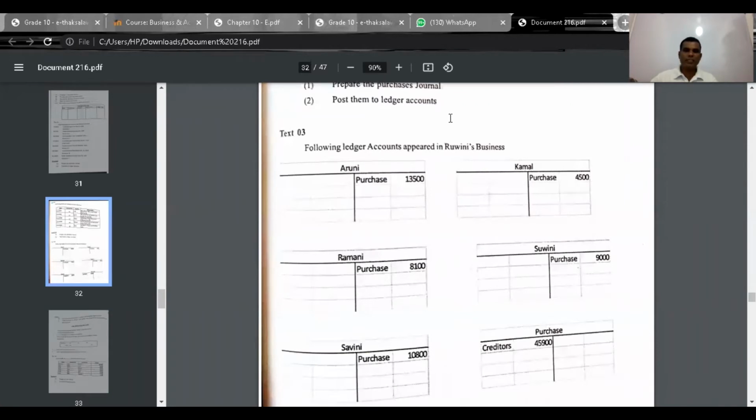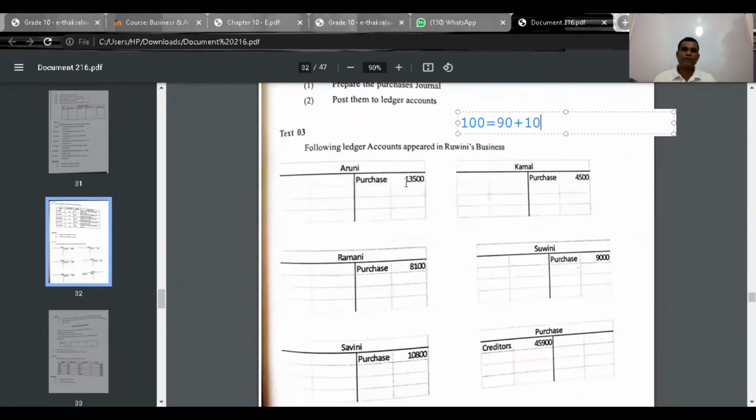Now if trade discount is concerned, if 100 is the value, after deducting trade discount of 10 the amount is 90.